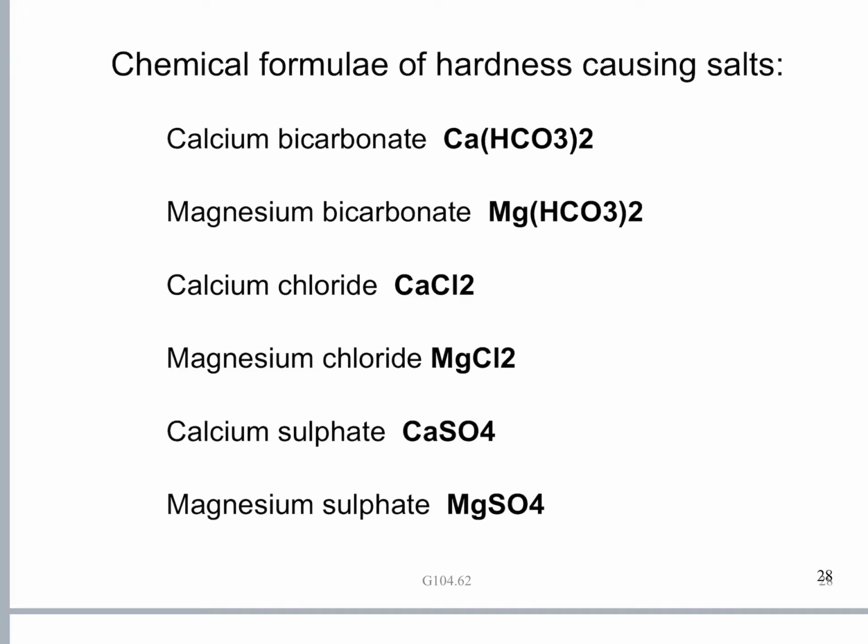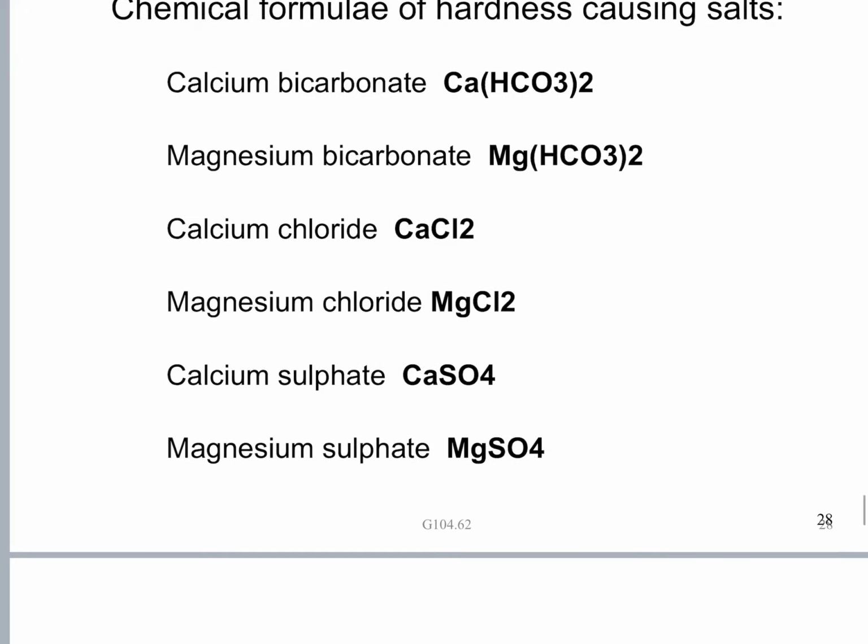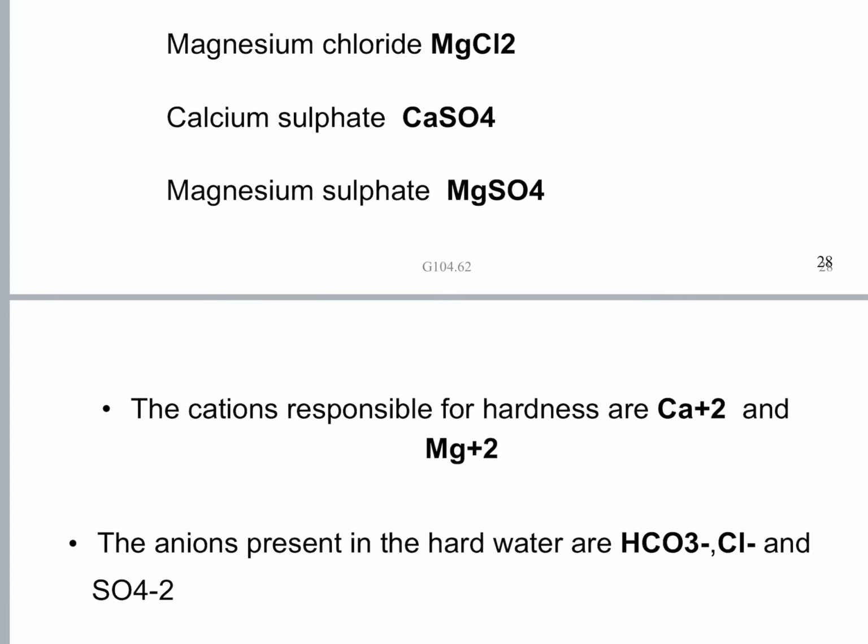So, let us see finally once again. The formula of calcium bicarbonate is Ca(HCO3)2. Magnesium bicarbonate is Mg(HCO3)2. Calcium chloride is CaCl2. Magnesium chloride is MgCl2. Calcium sulfate is CaSO4. Magnesium sulfate is MgSO4. Okay. You have to learn all these formulae by heart. You will have to learn them. No other go.